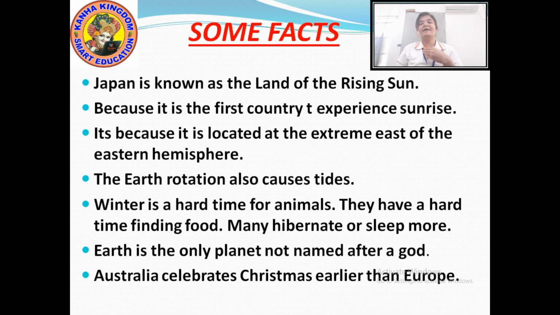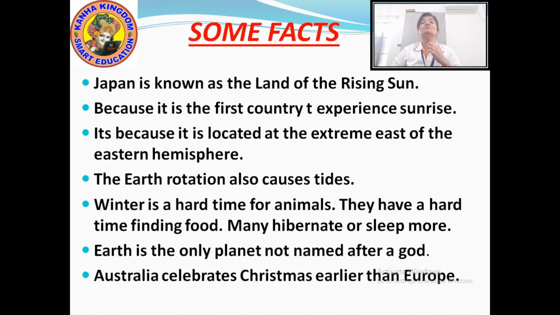Now the next fact is, the winter season is a hard time for animals, because animals do not have a proper place to stay. You all know, they either stay in an open place, or the birds build a nest, but it is not a comfortable place for them to stay during winter. So what do they do? They hibernate. What is hibernate?